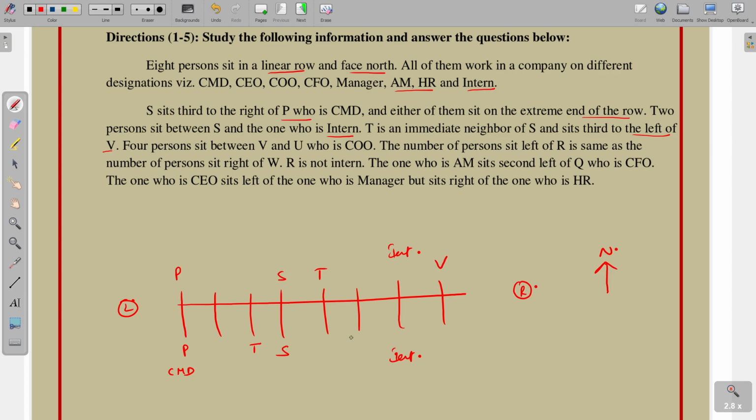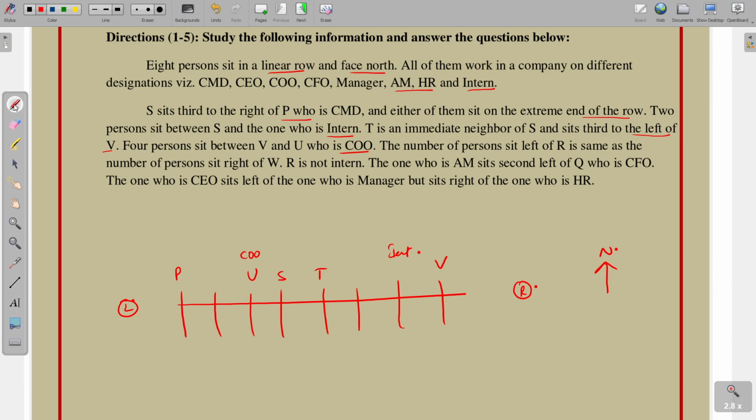Next, coming to this one. There are 2 possibilities. Next, 4 persons sit between V and U, who is COO. Between V and U there are totally 4 persons. U is COO. Next, coming to this one, 1, 2, 3, 4. Here already P is there, so this possibility is not required.